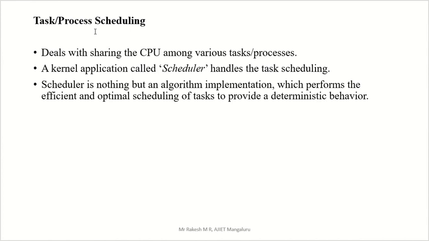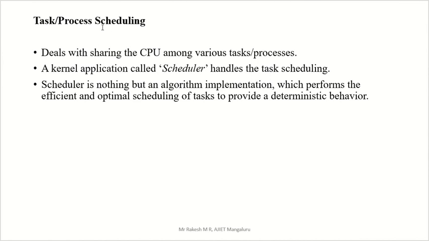The second type is process scheduling. This is very important in the case of an operating system, how to schedule your process. Some algorithms are there for process scheduling. One is first come first serve, SJF, that is shortest job first. Then we have priority algorithms, round robin algorithms, all of which are process scheduling algorithms.